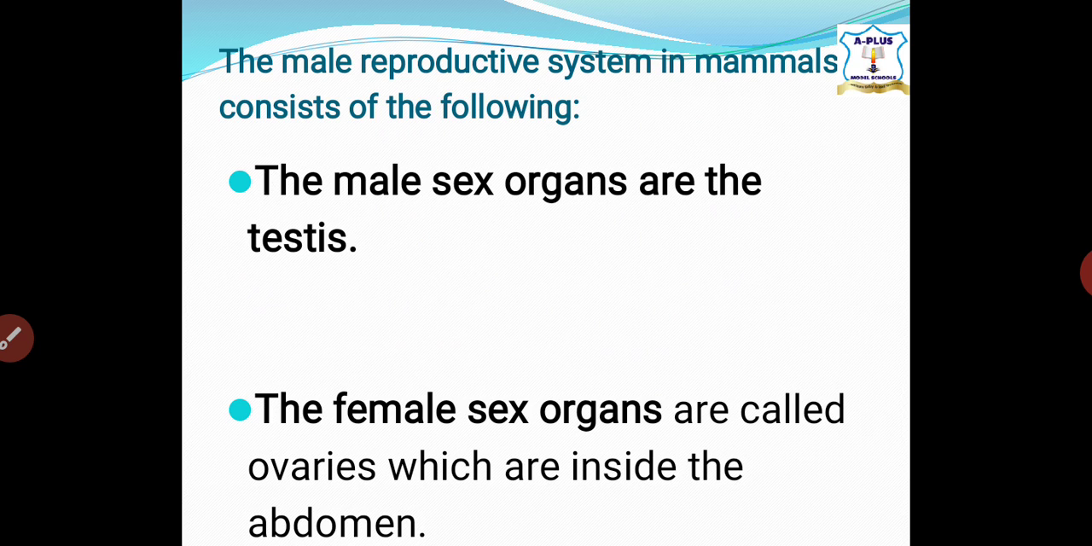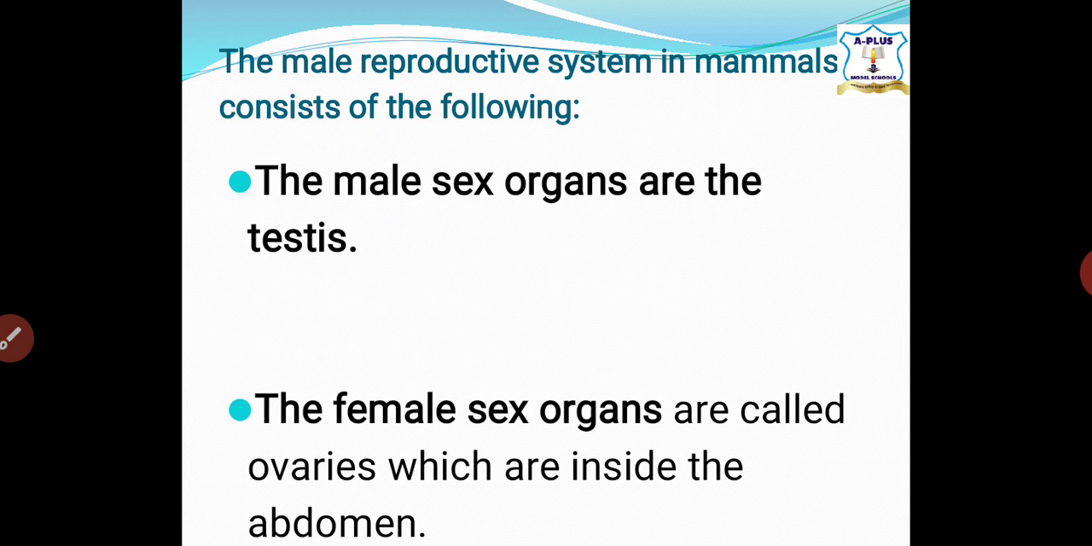Now, we want to talk about the male reproductive system in mammals. The male reproductive system consists of the male sex organs, and they are mainly the testes. The testes are the main male sex organs, and these are in pairs. When I say in pairs, that means there are two, and they are contained in the scrotal sacs outside the body in order to keep them under a certain temperature.